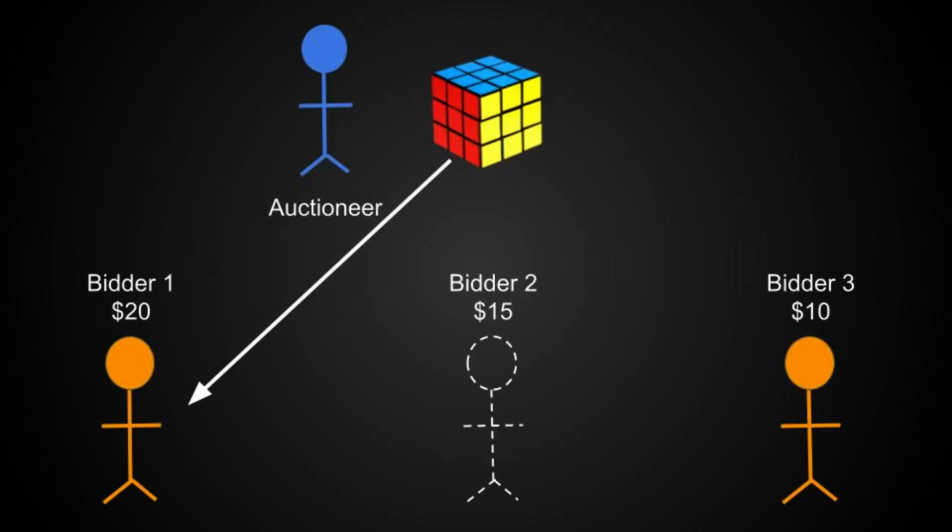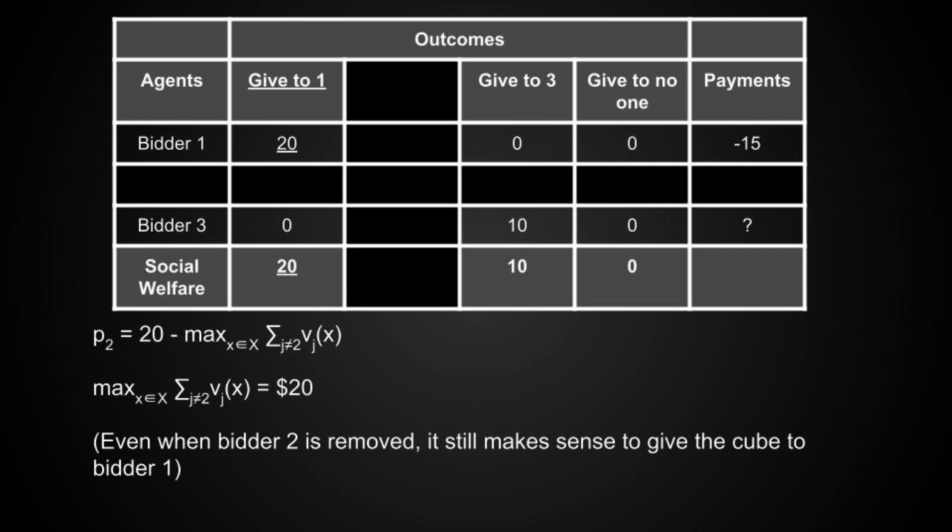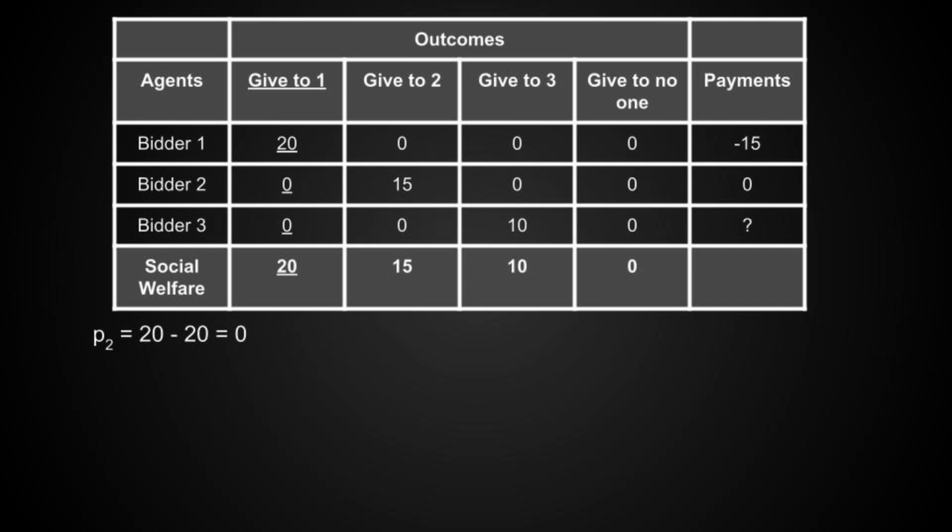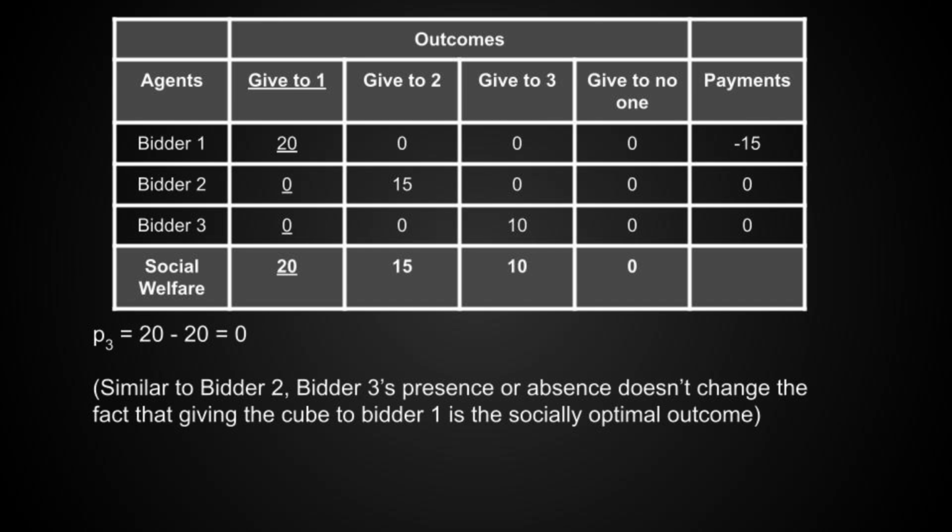Well, it would still make sense to auction the item to bidder 1, because whether or not bidder 2 exists in this universe, bidder 1 still values it the most either way. So removing bidder 2 doesn't change what the socially optimal outcome would be. So this next term is also going to be equal to $20. Putting this together, bidder 2's total payment is $0. Now I could go through the same calculation for bidder 3, but it would turn out to also just be $0, since, again, by removing bidder 3, we'd still end up giving the item to bidder 1.